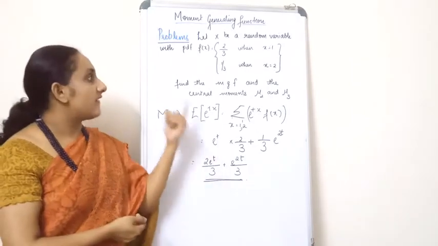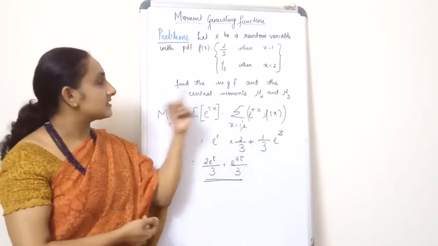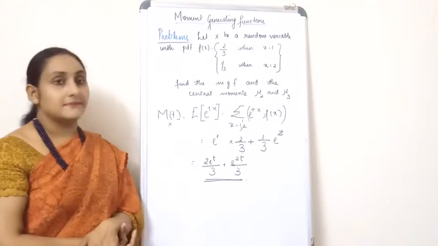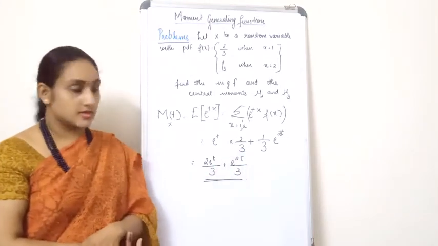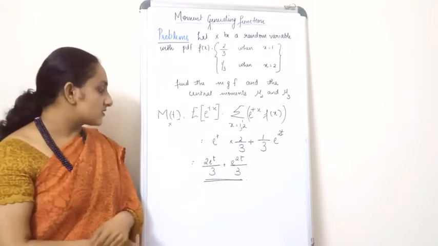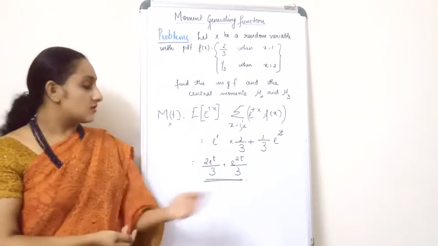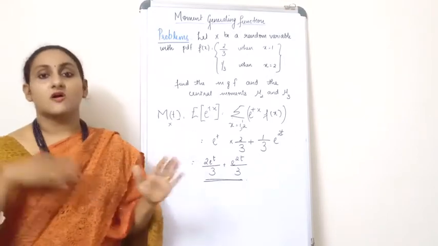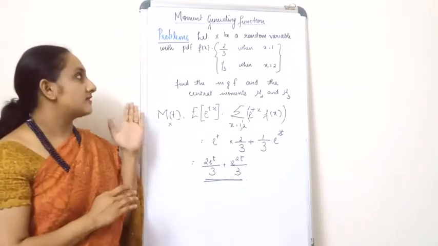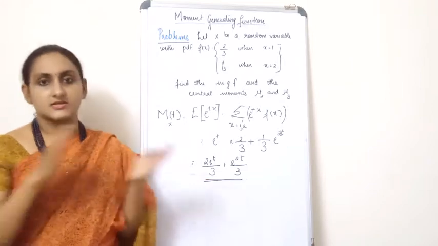Instead of x, I just wrote 2, and f of x is 1 by 3, as given in the question. Now I refine my answer as 2 into e raised to t divided by 3 plus e raised to 2t divided by 3. This is the MGF, or the moment generating function, of this particular problem.